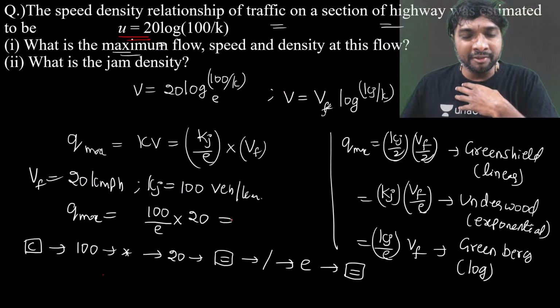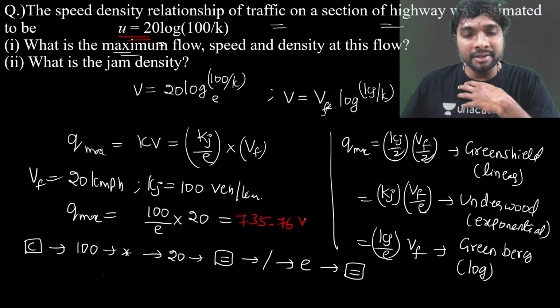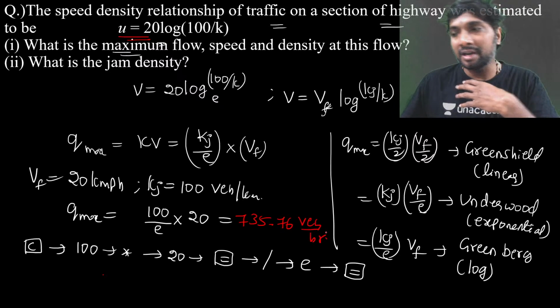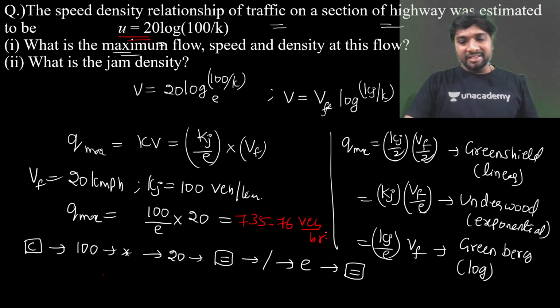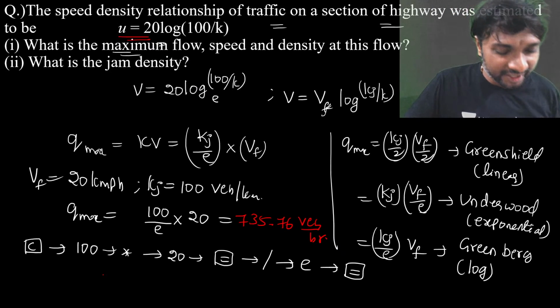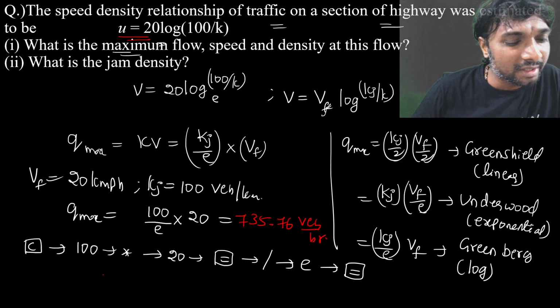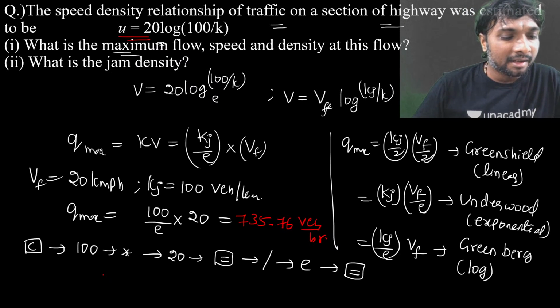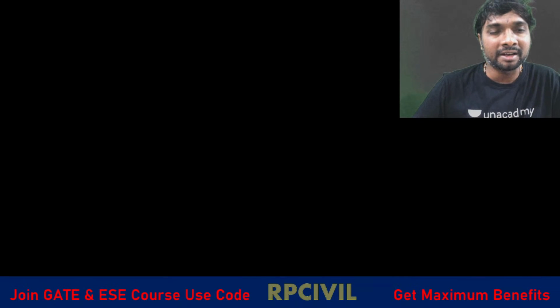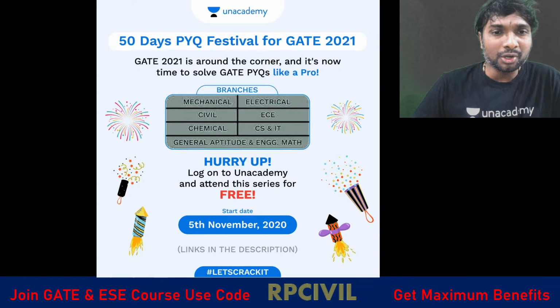So what is the Q maximum we are getting? 735.76 vehicles per hour. So this is how we need to solve traffic engineering problems using the virtual calculator for GATE, right? Is that clear, everyone? Now you can solve this without any difficulty.